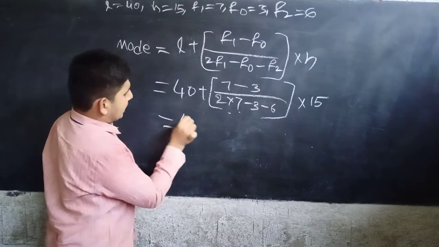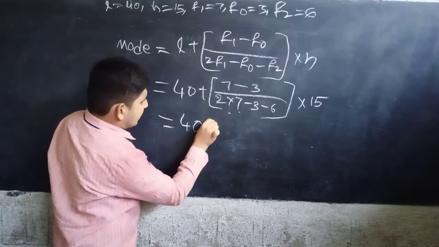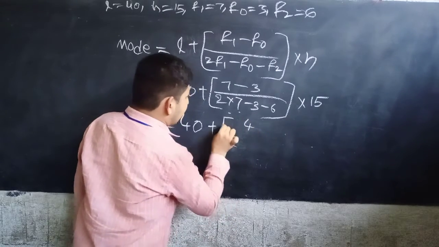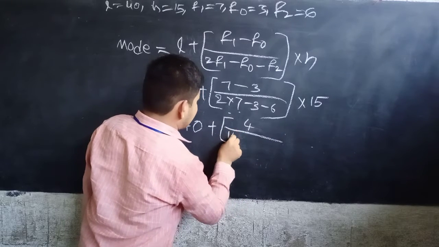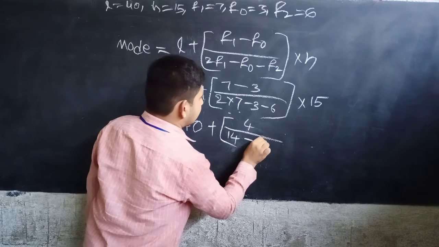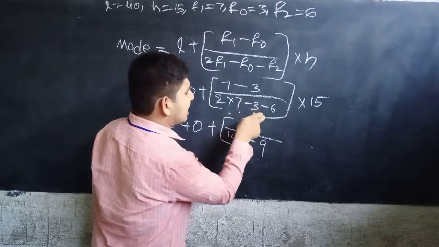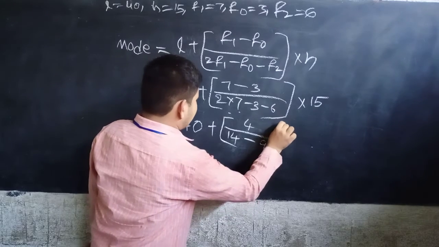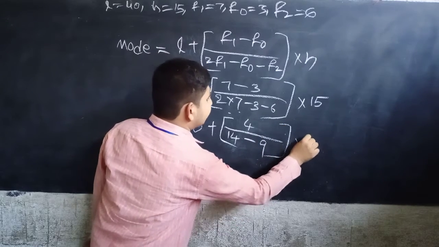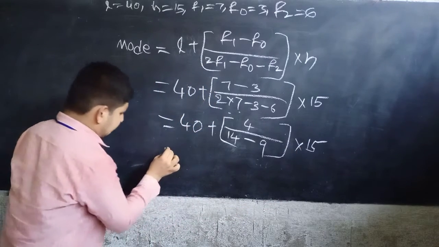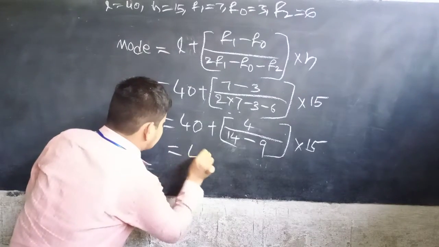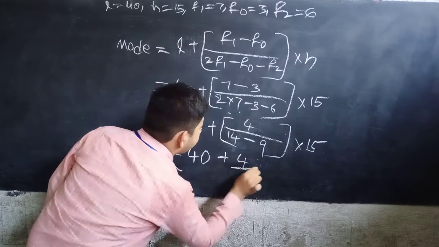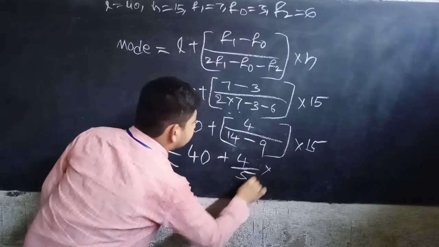Now simplify. 40 plus 7 minus 3 is 4, and 2 into 7 is 14. Then 14 minus 3 minus 6: we add 3 plus 6 to get 9, since both have minus signs. So 14 minus 9 equals 5. That gives 40 plus 4 by 5 into 15.